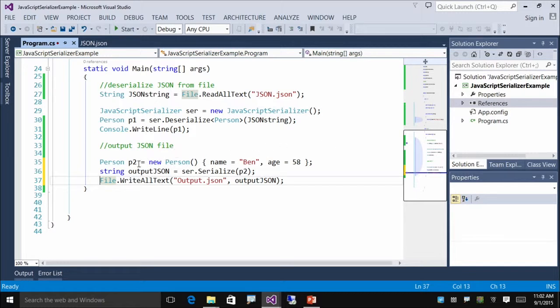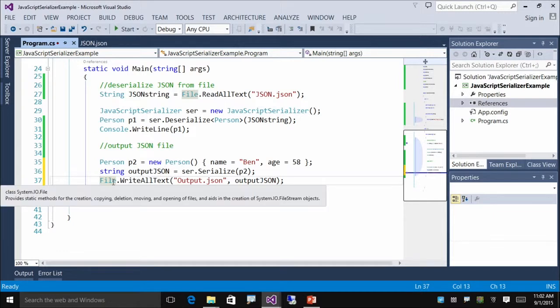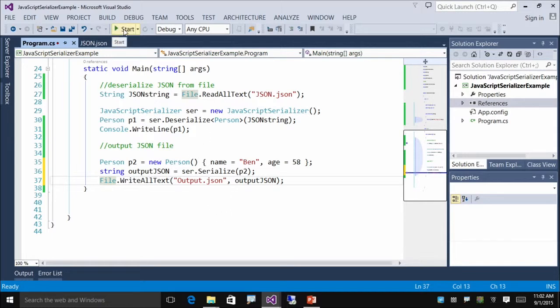So I'm loading that into p2. I'm going to serialize that by using the .Serialize function. And that's going to give you back the string, the JSON string. Correct. OK. And that goes into outputJson. And next, I am doing some file I/O. I'm writing that out to output.json. So let's run it.